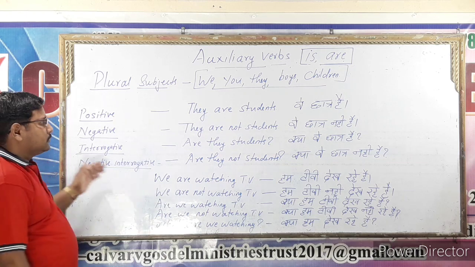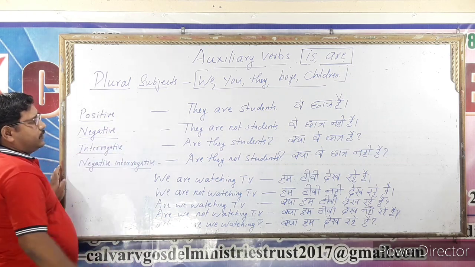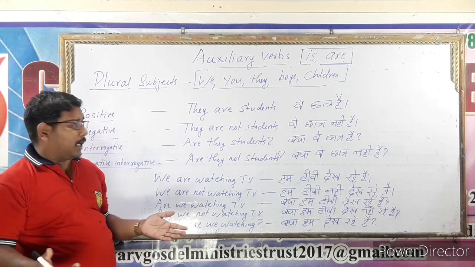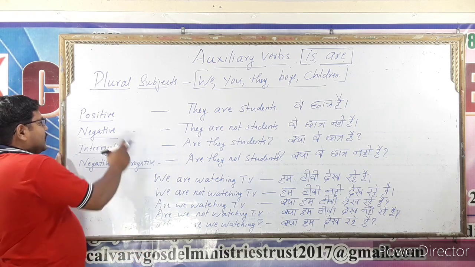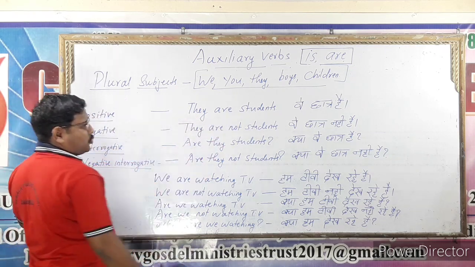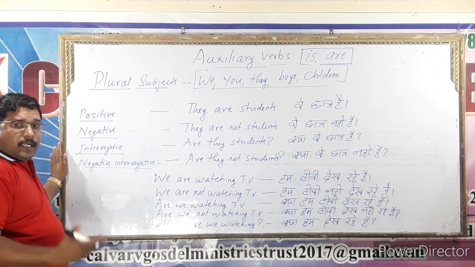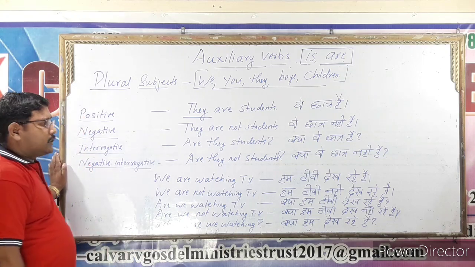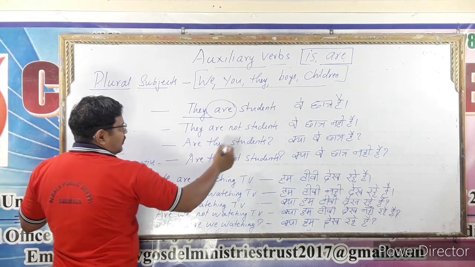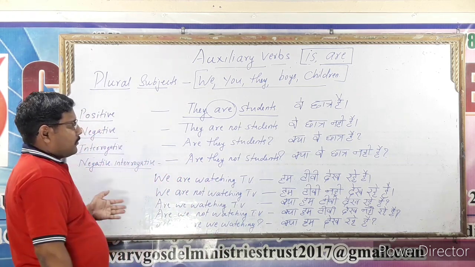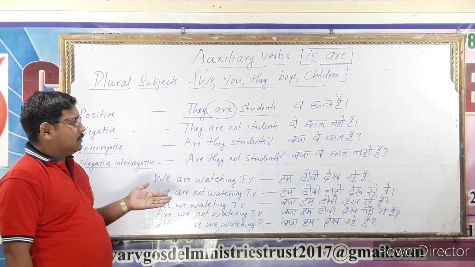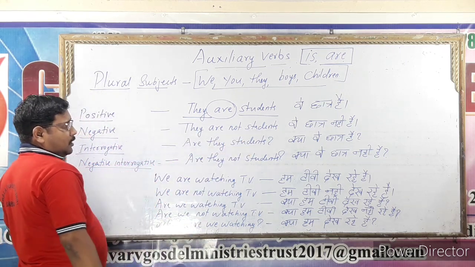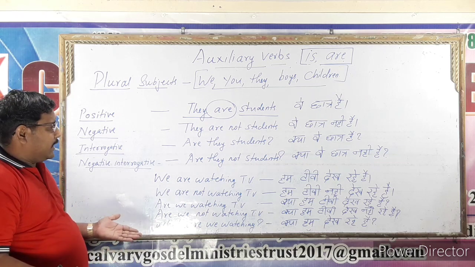Look at the sentence. The plural subjects: we, you, they, boys, children. I already explained. Look at the sentence. The positive sentence: They are students. They are not students. See, the subject is plural. That's why we use are. They are students. They are not students. वे छात्र हैं, वे छात्र नहीं हैं.